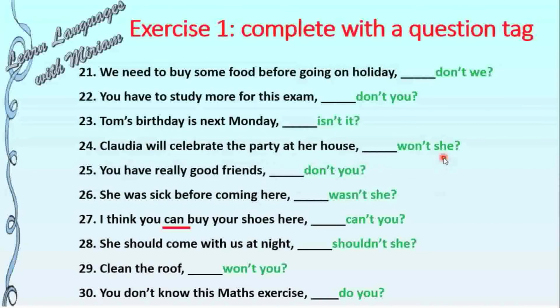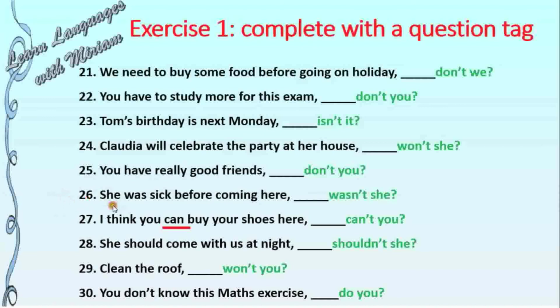Won't she? Will. We change it into won't. 25. You have really good friends, don't you? Here again, I'm using only have, not have got. So for have, the auxiliary verb is do. In this case, don't.